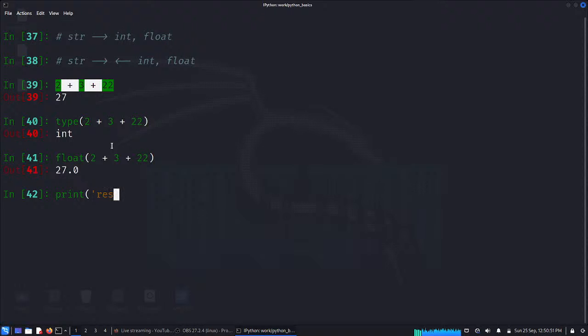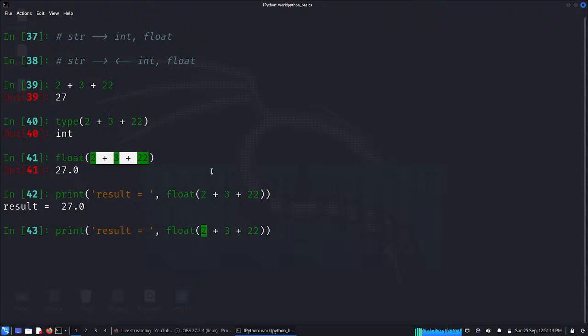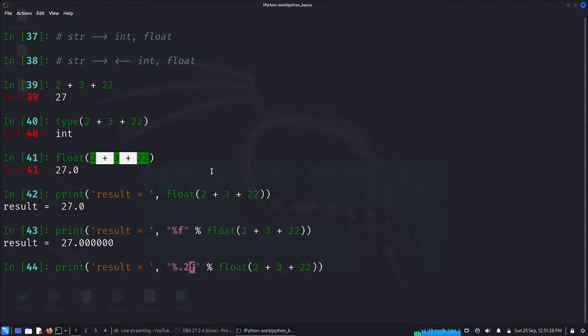If I want to say print result, I have some calculation, result equal to, I have this thing. I want to represent it to 2 decimal points, right? So I made it a floating point number, and then I get this. Now remember the formatted string print? We can use the %f format because it's a floating point number. And finally what we can do is use 0.2, 2 decimal places, so we can represent things like that.